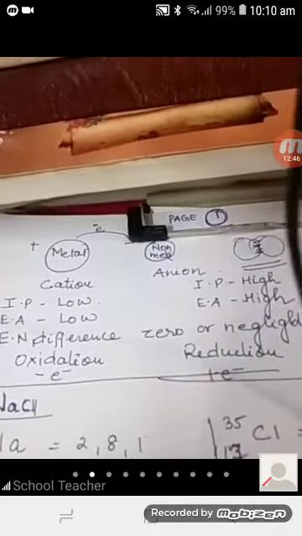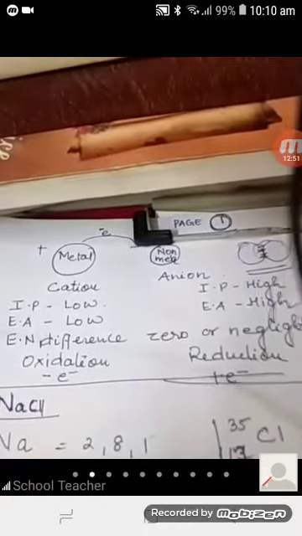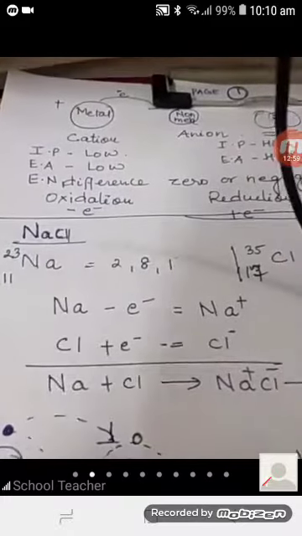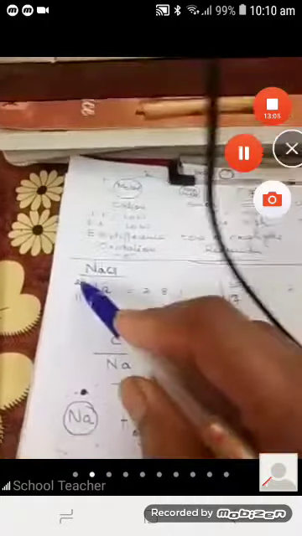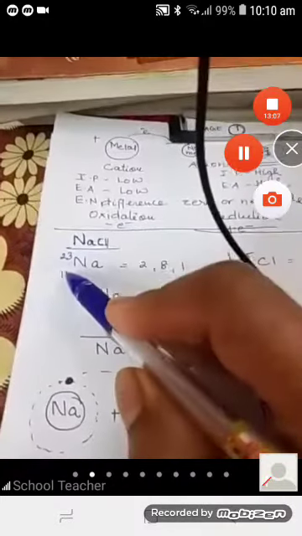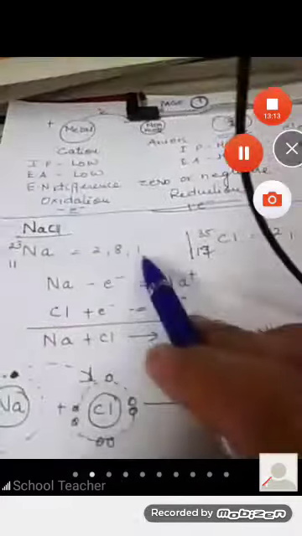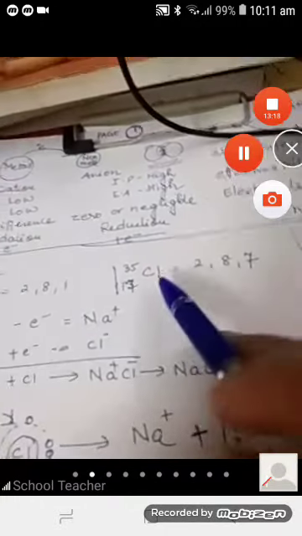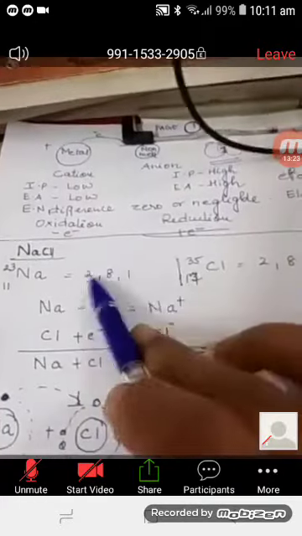Now in your course, you are having three compounds for which you need to know the electron dot structure. One is NaCl. I hope everybody is able to see. Na is again an ionic compound. Na has atomic mass 23 and atomic number 11, so its electronic configuration will be 2, 8, 1. Chlorine has mass 35 and atomic number 17, so its electronic configuration will be 2, 8, 7. It has got 3 shells.